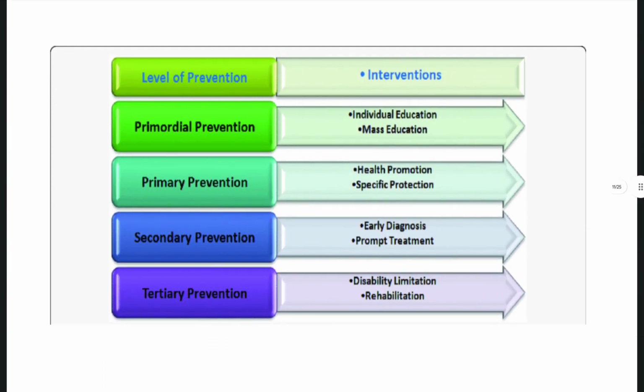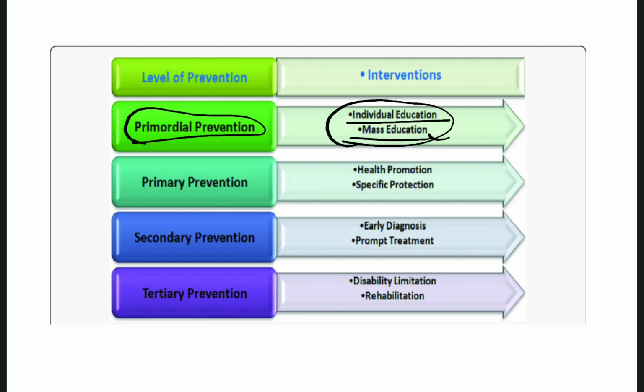So we will see some of the levels of prevention. Firstly, primordial prevention. In primordial prevention, the people may or may not have the disease, but we are giving mass education and individual education. Mass education is for a group of people. Individual education is for a single individual. So in primordial prevention, we go to the community areas and give health education to a group of people regarding so and so diseases, before they occur.